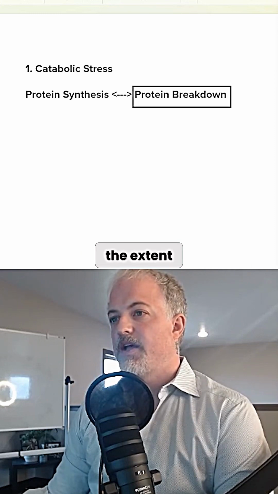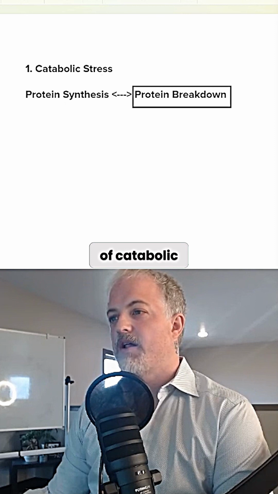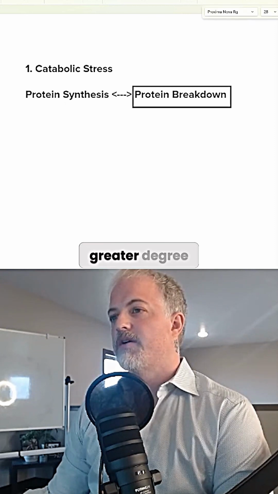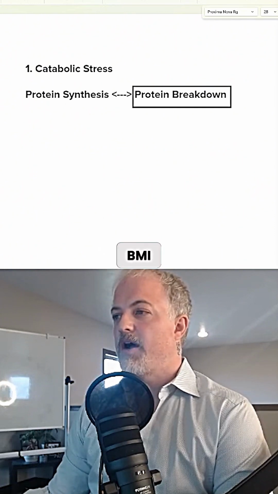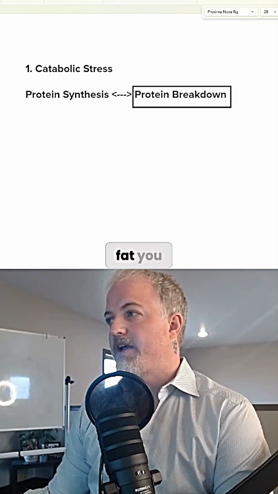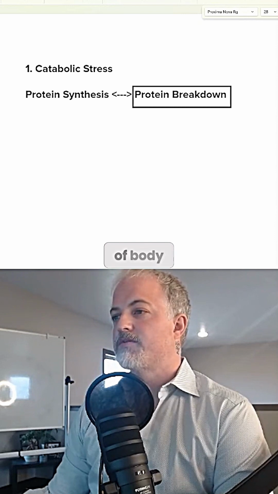So to the extent that everybody with CKD is under some degree of catabolic stress, the people with lower BMI are obviously under a much greater degree of catabolic stress. That's why their BMI is low. Because BMI, remember, doesn't take into account how much muscle you have or how much fat you have or the type of fat you have. It really just adds up all components of body composition.